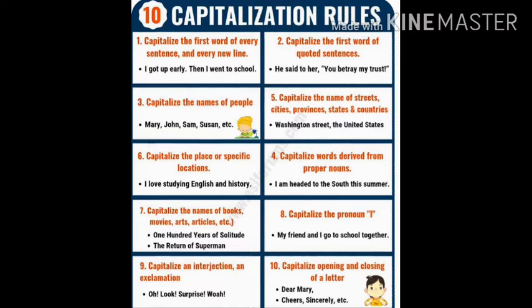Now we will go to the third capitalization rule: capitalize the names of people. If it is the name of a person, the first letter should be capital. We have discussed this in the first slide as well. Here you can see more examples: Mary, John, Sam, and Susan, etc. Their first letters are capital.